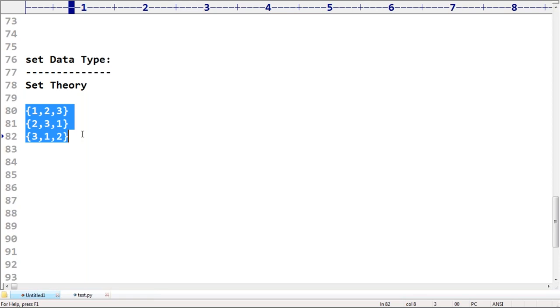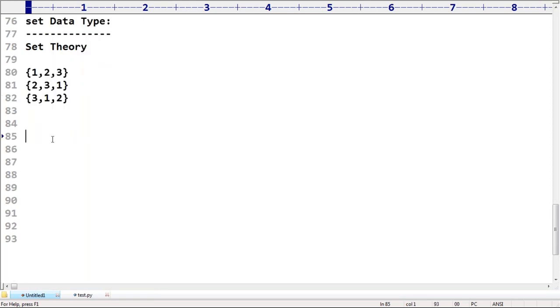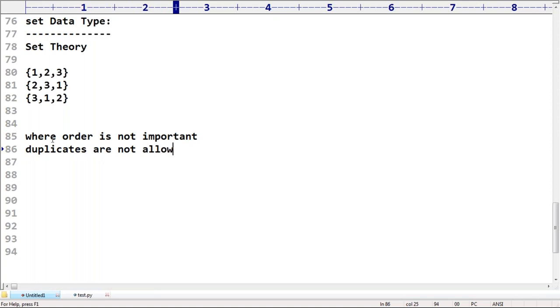If you want to represent a group of values where order is not important and duplicates are not allowed, then we should go for the set data type.